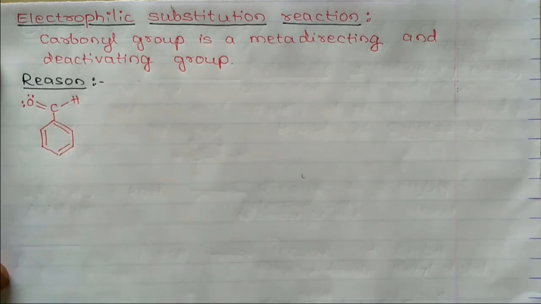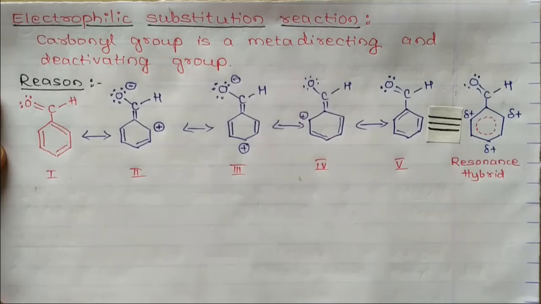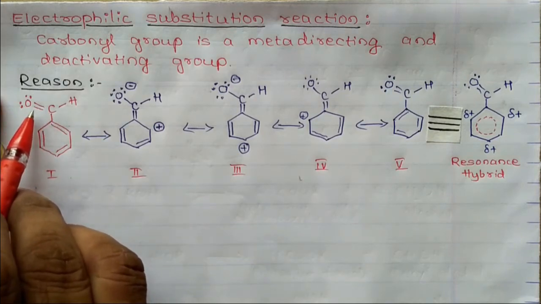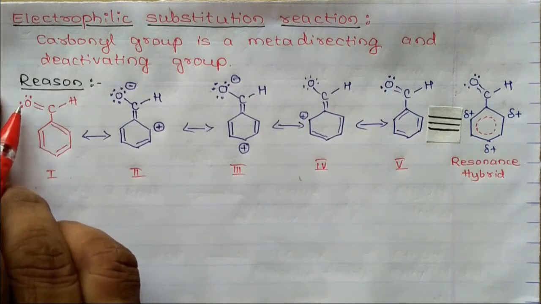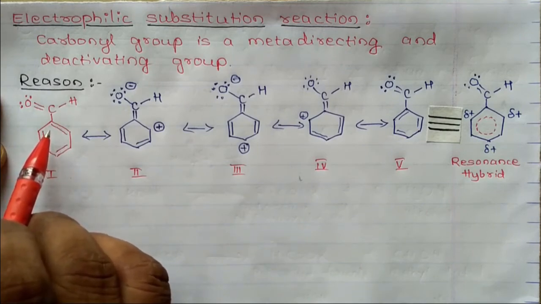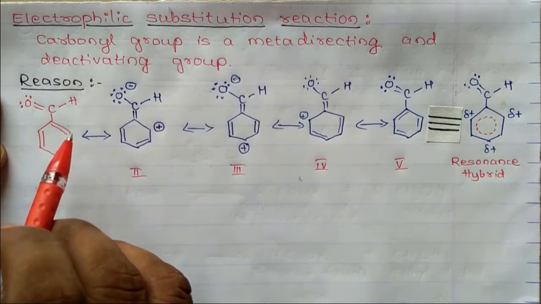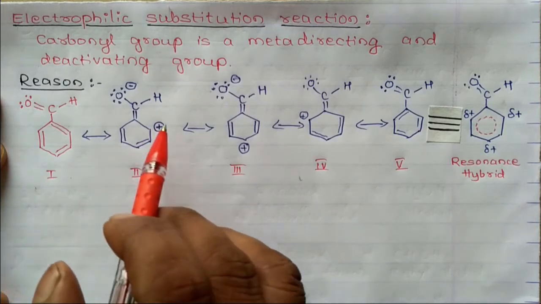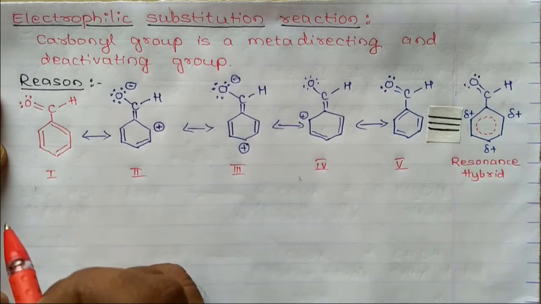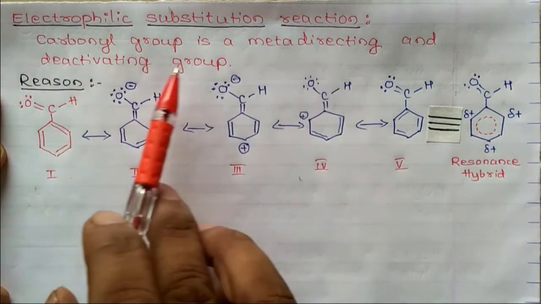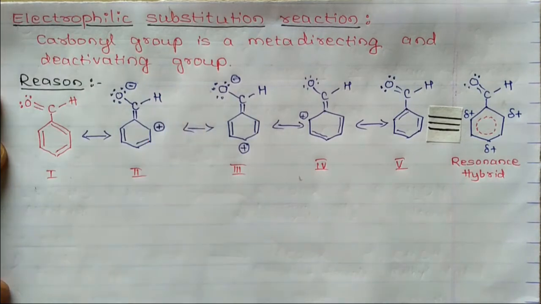Now we'll discuss the resonance hybrid structures. As oxygen is more electronegative than this carbon, the bonded pair of electrons is drawn towards this oxygen, and it also pulls the pi bonded pair of electrons towards itself. Hence, the meta position retains its electron density, whereas the ortho and para positions contain less electron density. So it is meta directing and it is also called a deactivating group.